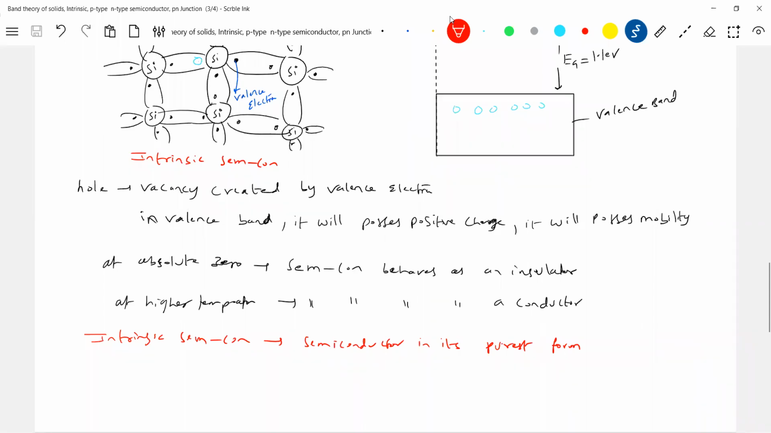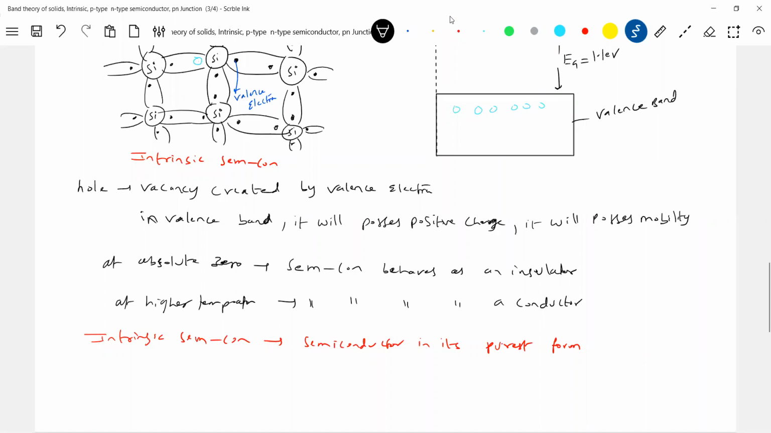A good example is silicon, say sand. If you purify that sand, you'll get silicon. Just go to any river bed or seashore, and you can get sand. That is nothing but silicon, not in purest form. As I purify it, it will become a silicon intrinsic semiconductor. So it is in a crystalline form. Yes, very much. Sand is crystalline.